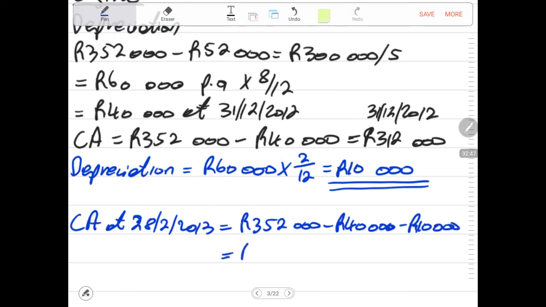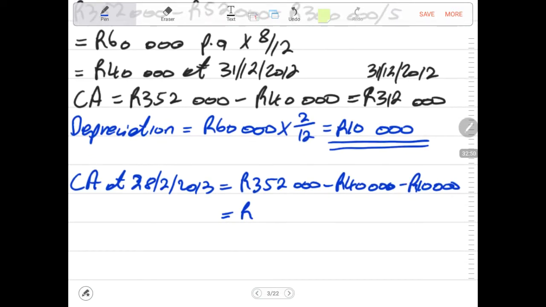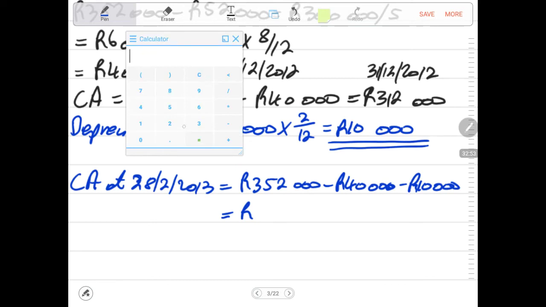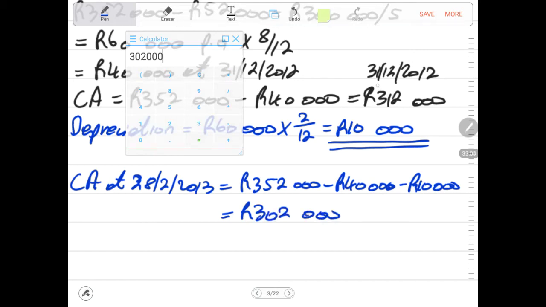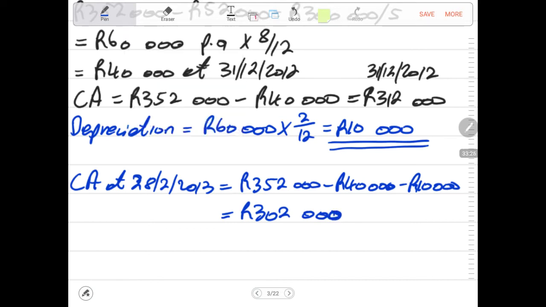This will give me the carrying amount up to the date the asset was damaged. I say 312,000 minus 10,000. I hope you understand me on that. It will be 302,000. I just took the carrying amount after 40,000 was deducted, and then all that I deducted was only the 10,000, which is the same as saying 352,000 minus 40,000, which gives you 312,000, minus 10,000, which gives us 302,000. So this is the carrying amount up to the date this asset was damaged.